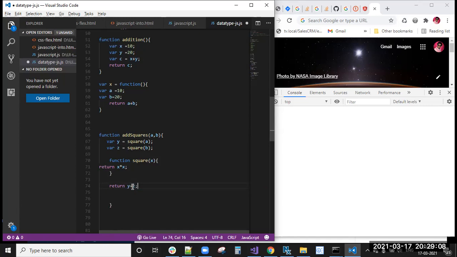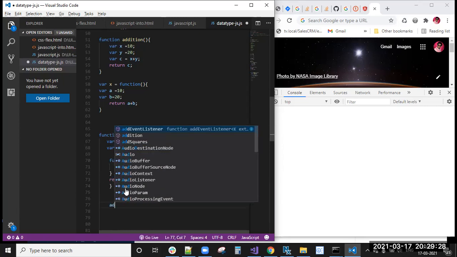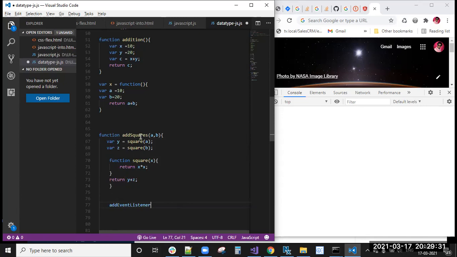Okay, addition of two squares. So you understood the logic, right? After that, here I am calling add squares of, need to send the two parameters, right? 20 comma 30.